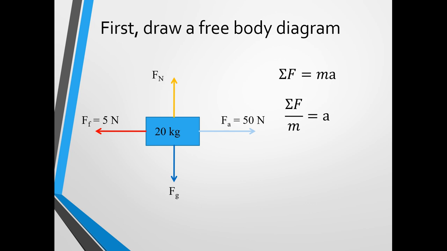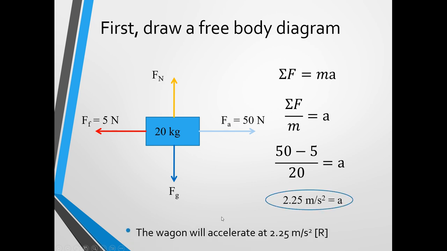So if we calculate the sum of all forces, we're looking for the acceleration. So we can simply take our formula and divide the forces by the mass to find acceleration. So the sum of all forces would be the 50 newtons moving this way, subtract the 5 newtons because it's moving in the opposite direction, and divide that by the mass, which is 20. So we get 50 minus 5 over 20 equals acceleration. So then our acceleration will be 2.25 meters per second squared, and that would be towards the right.